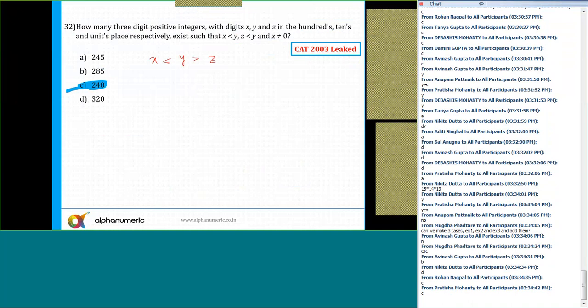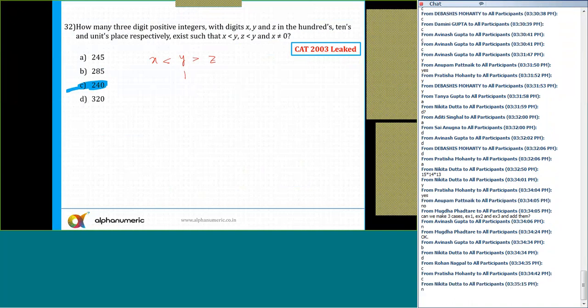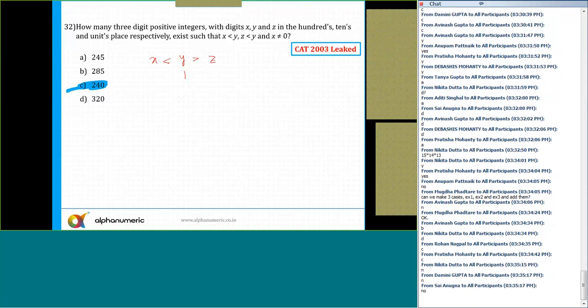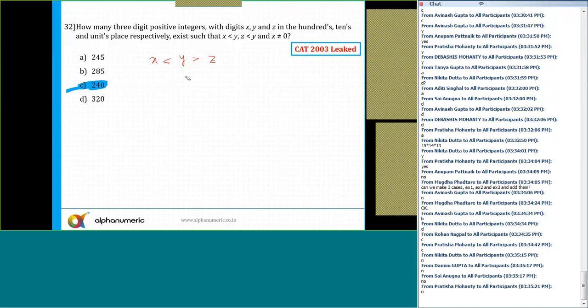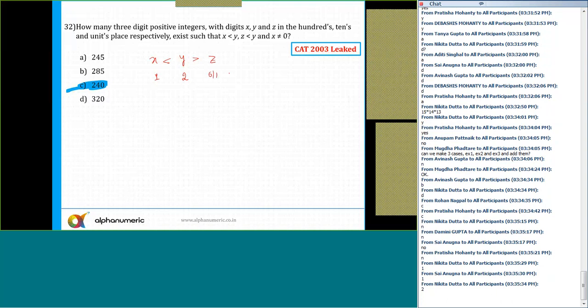All right. Let's say, can y be equal to 1? Tell me, can y be equal to 1? No. In that case, x would equal 0, which is not possible. So just negate that. Y can't be equal to 1. So let's say y is equal to 2. If y equals 2, x has how many possibilities? X can be only 1, but z has to be less than 2, so z can be either 0 or 1. So can we say there are 1 into 2 ways?